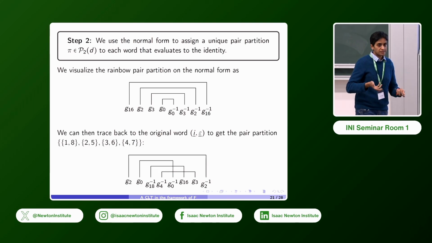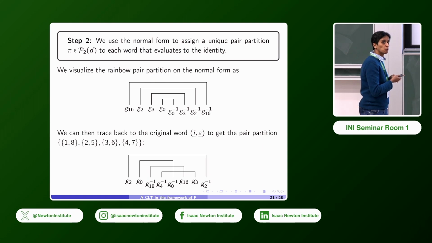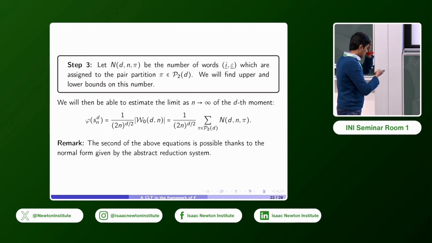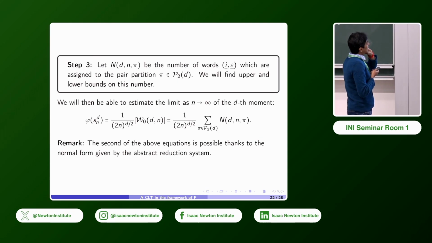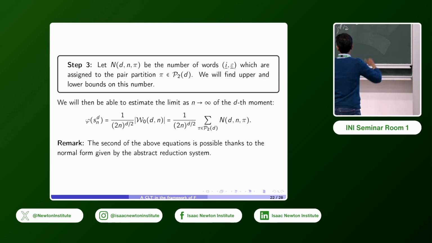And then the question becomes, well, how many words go to each pair partition? Because that's what we need to count in order to get this limiting distribution that we were looking for. So that's step 3. We'll say that N_D,N(pi), so it depends on the length of the word D, the number of generators we can draw from N, and pi is the pair partition. So how many words are assigned to the pair partition pi? And we're not going to find the precise number, but we'll find bounds on it, which will allow us to calculate our limit. So that was the last thing I wanted to write down.